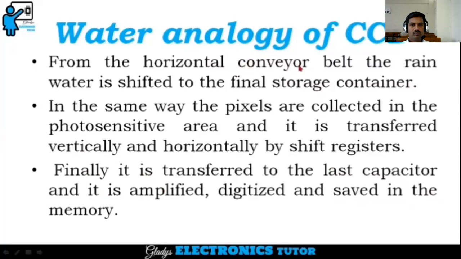From the horizontal conveyor belt, the rainwater is shifted to the final storage container. In the same way, the pixels are collected in the photosensitive area and transferred vertically and horizontally by shift registers. Finally, it is transferred to the last capacitor, amplified, digitized and saved in the memory.